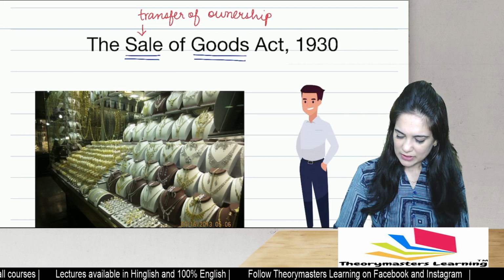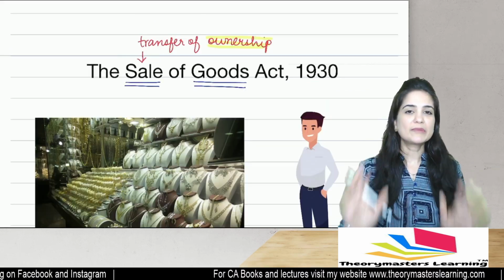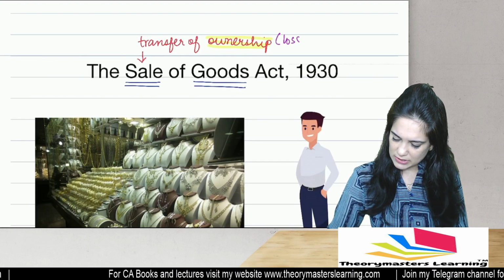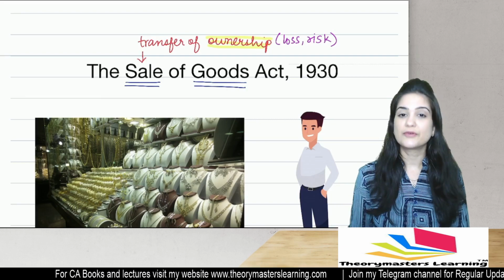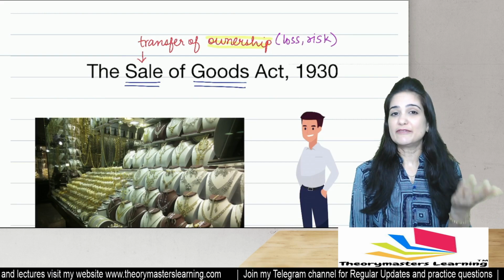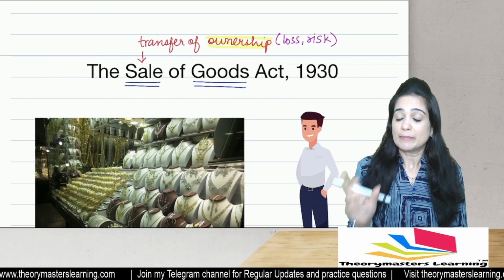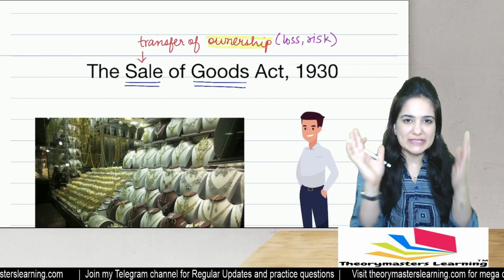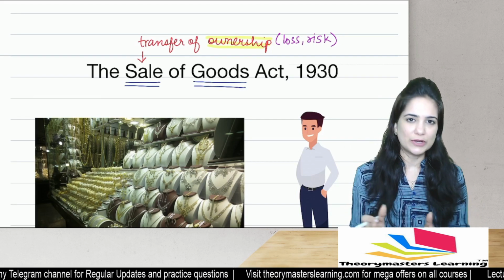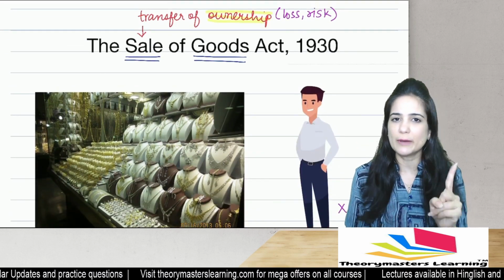Students, please note that in this act, only and only ownership is important. What I am concerned with is ownership. Who is the owner? Because owner bears the loss, owner bears the risk. At any given point of time, I want to know who is the owner. Delivery of goods, payment of price, that can happen later also. But I want to know who is the owner. So in Sale of Goods Act, we are going to concern ourselves only and only with the concept of ownership. At any point, I just want to know who is the owner, because owner bears the loss, owner bears the risk.